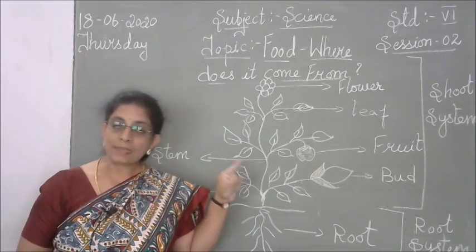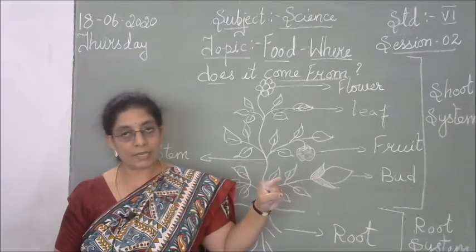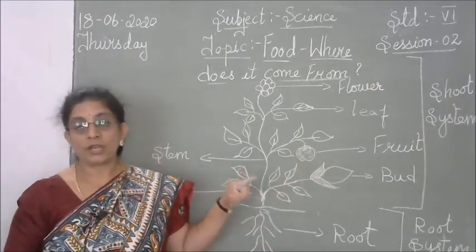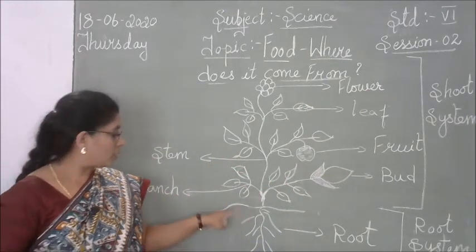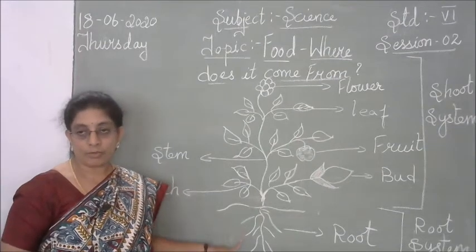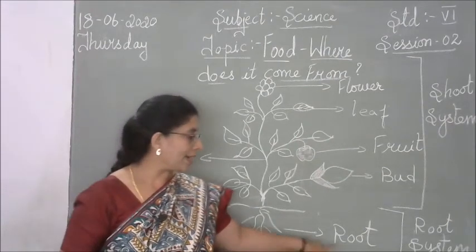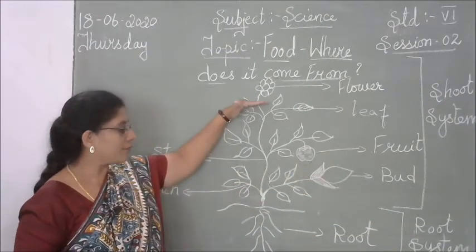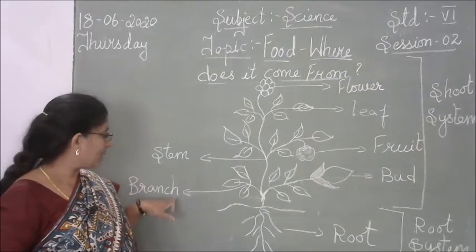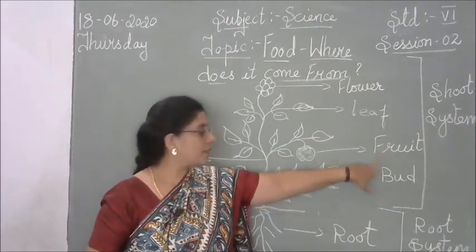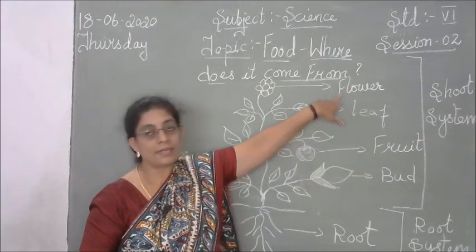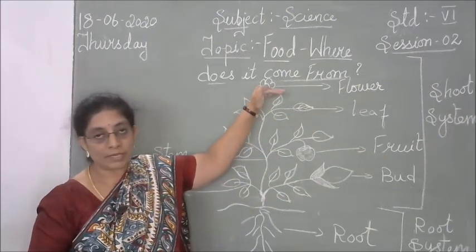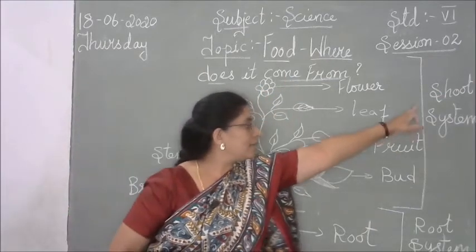It eats the plant products also, it eats the flesh of other animals also. And then lastly, we saw the parts of a plant. The part of a plant which grows below the soil is the root, and that we call the root system. And all the other parts of a plant, for example, the stem, the branch, the bud, the fruits, the leaves and the flowers, all this is visible because it is growing above the soil. So this is called the shoot system.